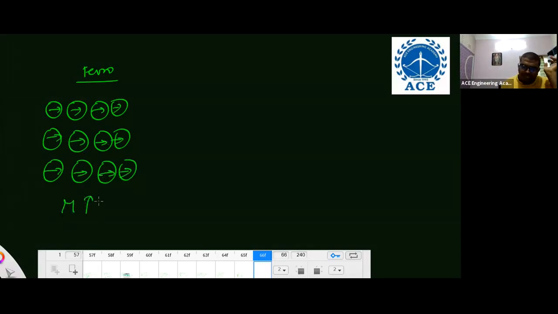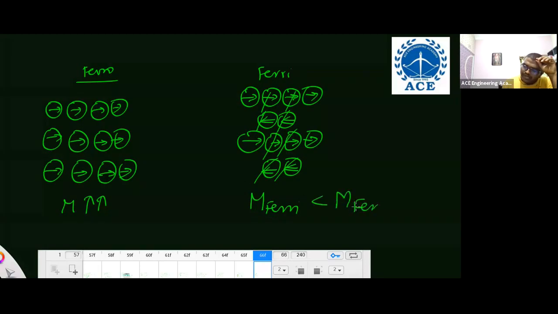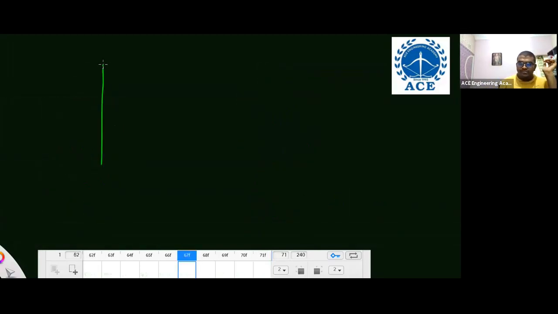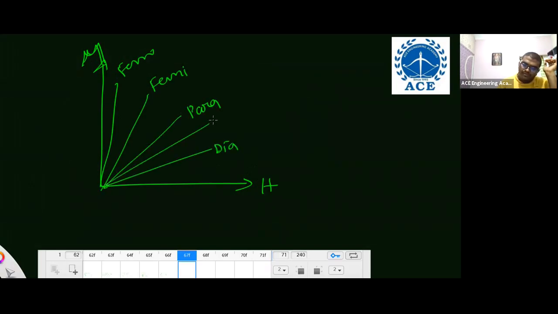So the magnetization is very, very high. In ferri also, most of the dipoles are in the same direction, but anti-parallel with unequal magnitudes. This one is in this direction, these two are in this direction, and these get cancelled out. So the magnetization of ferri is somewhat less than that of ferro. That's why in the MH graphs or BH graphs I draw it like this: this is ferro, this is ferri, this is para, this is dia, this is vacuum, and this is anti-ferro. Ferro is more than ferri.